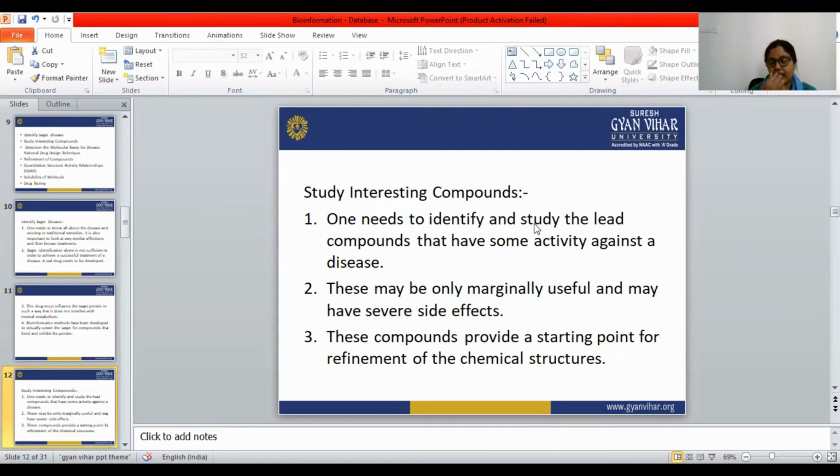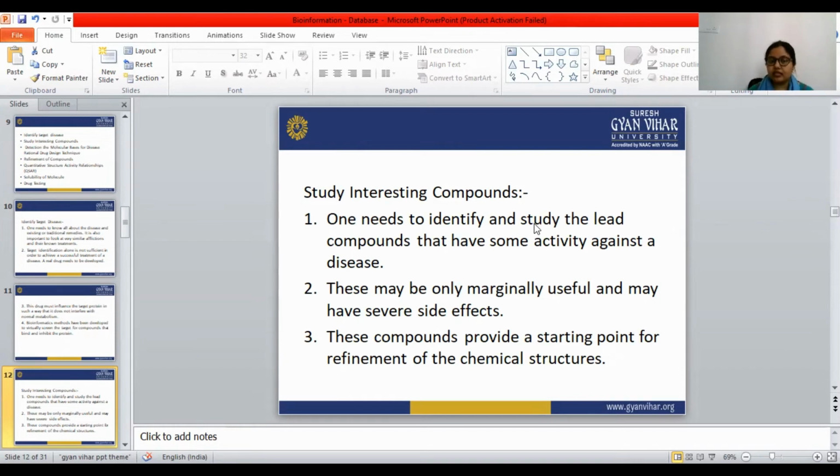We have identified the target disease. After identification of the target disease, we have to find a lead compound that has some activity against the particular disease. These may be only marginally useful and may have severe side effects.